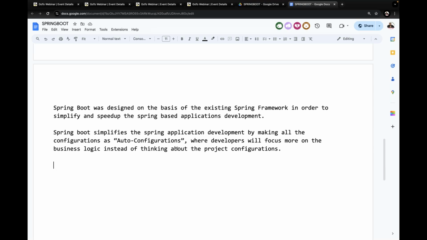All right, sir. Observe carefully. One more point I'm telling you, in the extension of this particular point, is how Spring Boot is much simpler when compared with the Spring framework. This example is one such case. Now observe carefully.